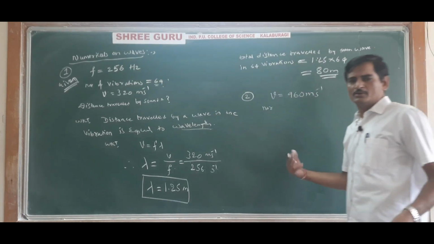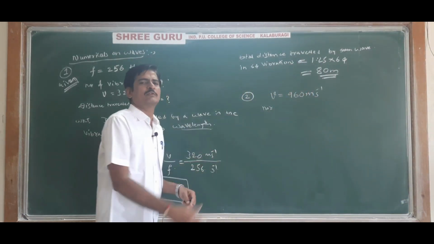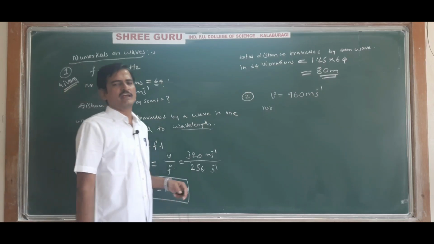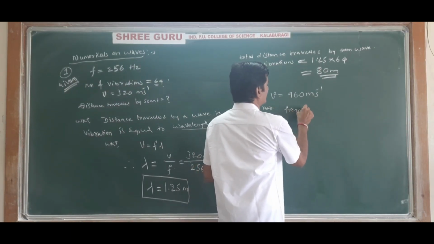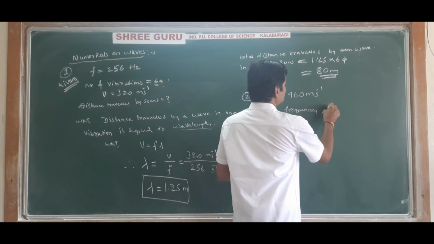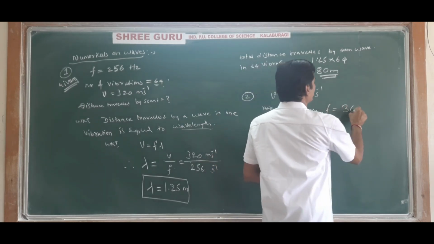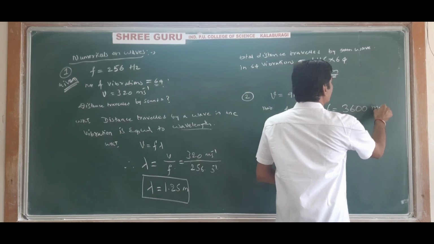So first write it for 1 minute, then you convert it into seconds. You will get that as frequency. So that is nothing but frequency. Frequency F is equal to 3600 per minute.